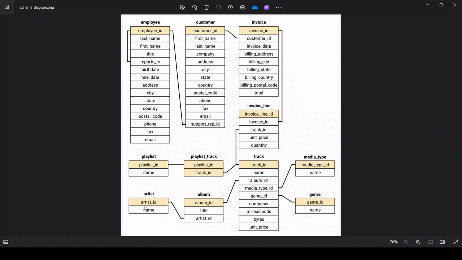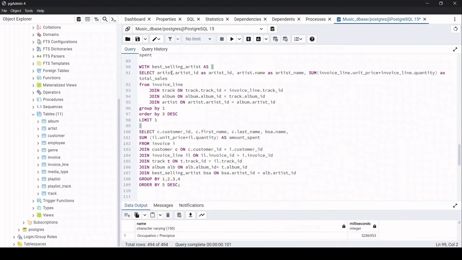So basically what we need is artist ID, the artist name, and as well as we need the total, okay? So how do you find the total? And you should know that the total in invoice is different than the total in the invoice line, okay? So in the invoice line, it adds up the total quantity of all the sales that happened, okay? So in order to find the total, we have a formula: unit price into quantity is equal to total, right? So let's begin. So we have taken the artist ID, artist name, and as well as the sum of the total, okay, from the invoice line table.